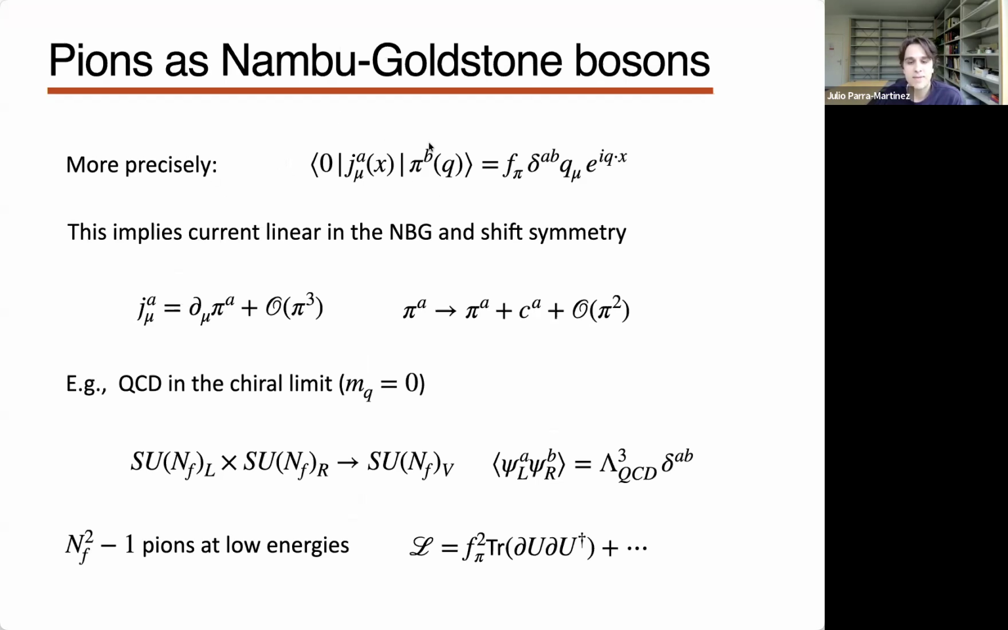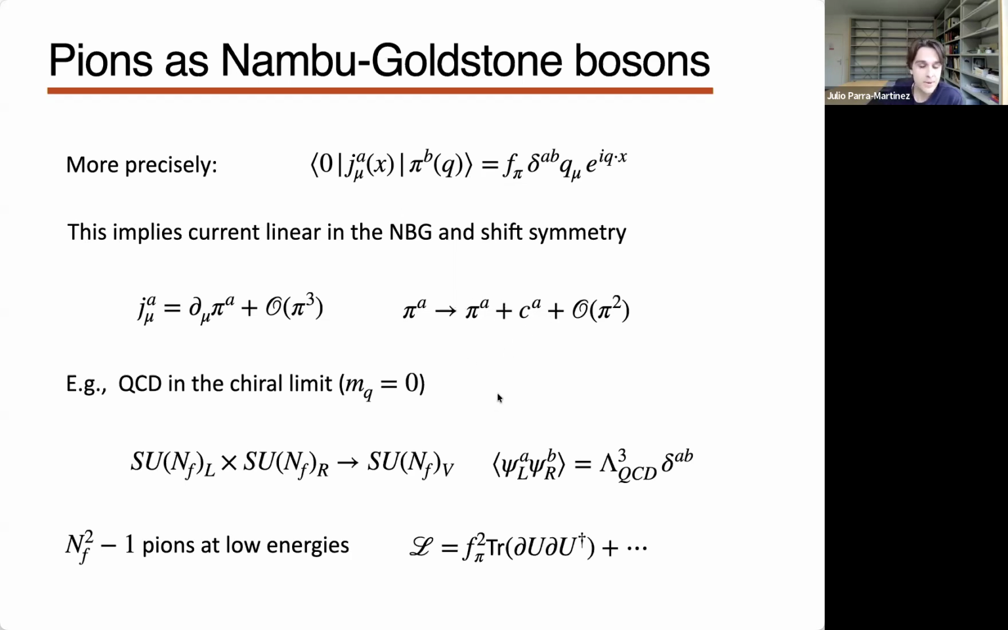So more precisely, what we have is that there is an overlap between the current, the spontaneously broken current, and the one particle state, which takes this form. So this is just a one pion state. I can create it by acting with the current on the vacuum. This implies that the current is linear in the Goldstone. So this has to have a term that goes like this, otherwise I cannot interpolate this one particle state. And in turn, this implies that the pion will shift, so the symmetry is not linearly realized. So this term here will tell you that the symmetry is a shift symmetry.